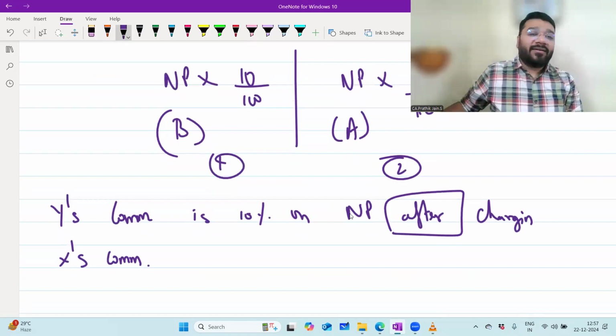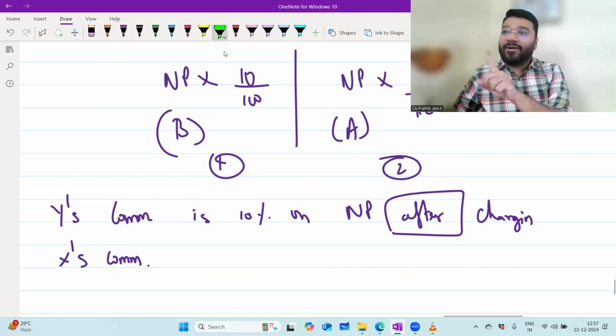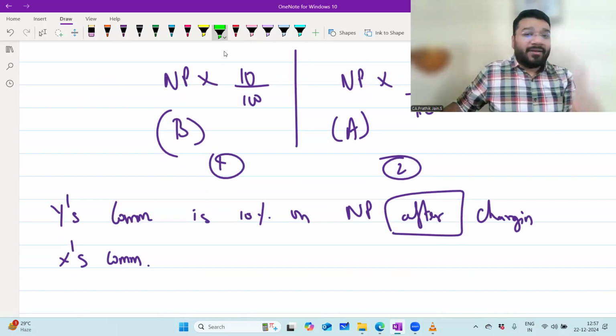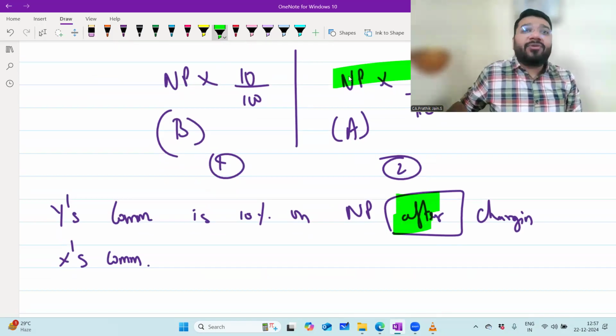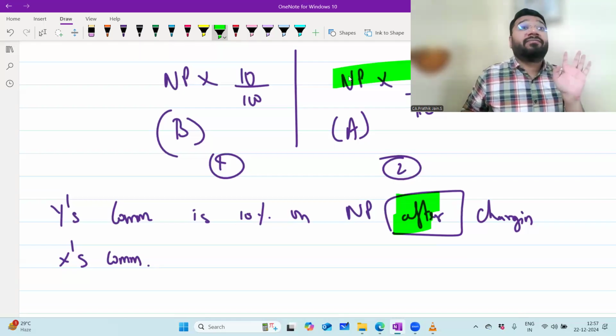What did your school teacher say? Before means this formula, after means that formula. Be honest, yes or no? After is there, after formula use it. No, why are you using the before formula? Then what did your school teacher say? She didn't say anything. The topic was taken in school. High chance of this question coming in the board exam. Very much.